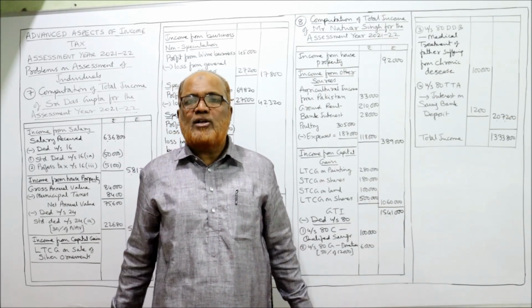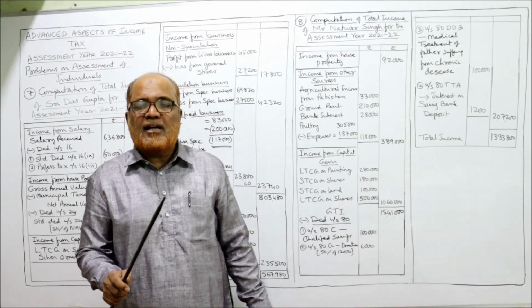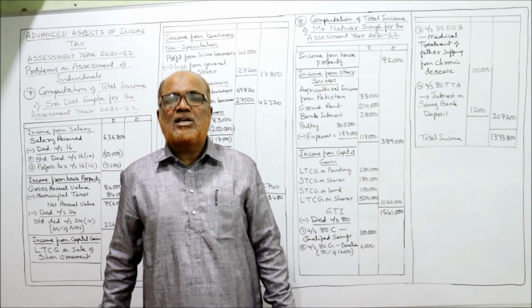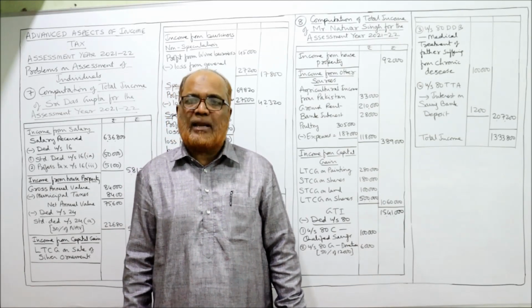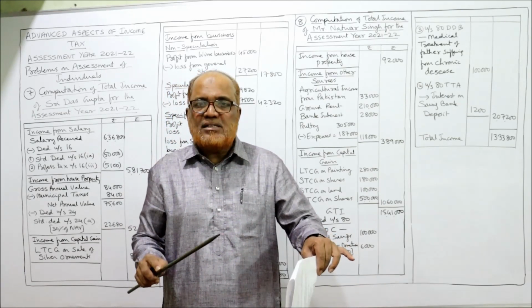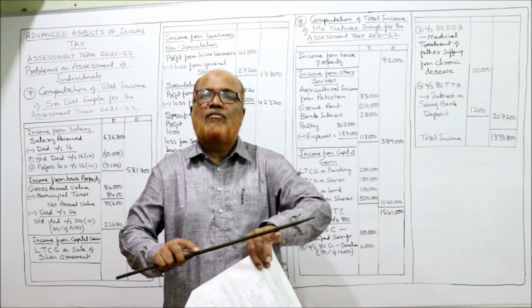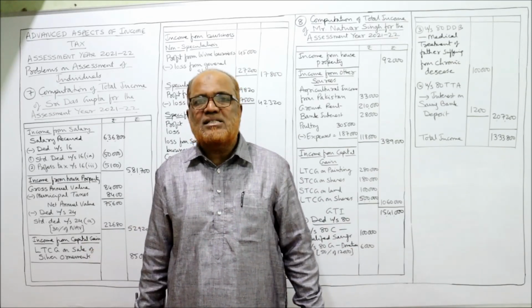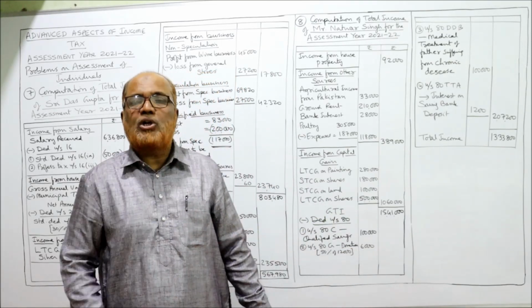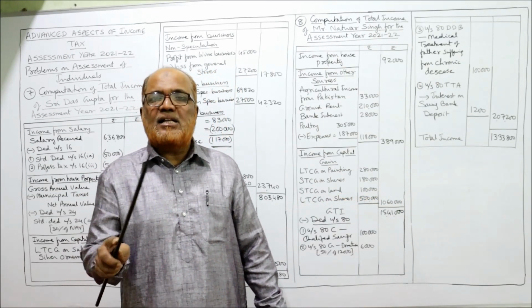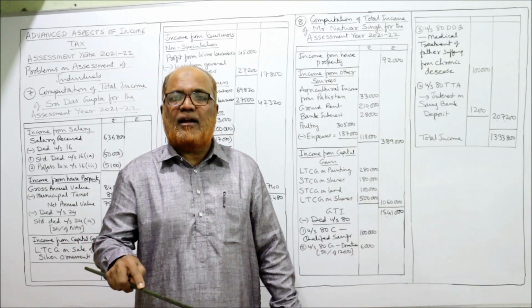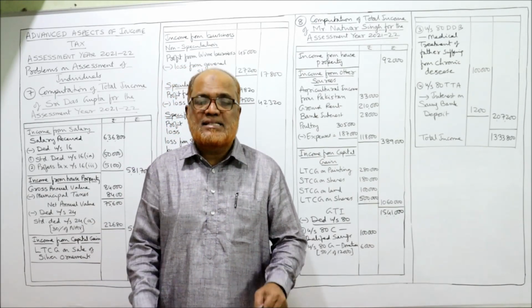Already in the previous video I told you, agricultural income in India is fully exempted from tax under section 10 subsection 1. So any agricultural income earned in India is not taxable. So in the working note, after completing the solution, you should write down: agricultural income from Indian land is not taxable, exempted.